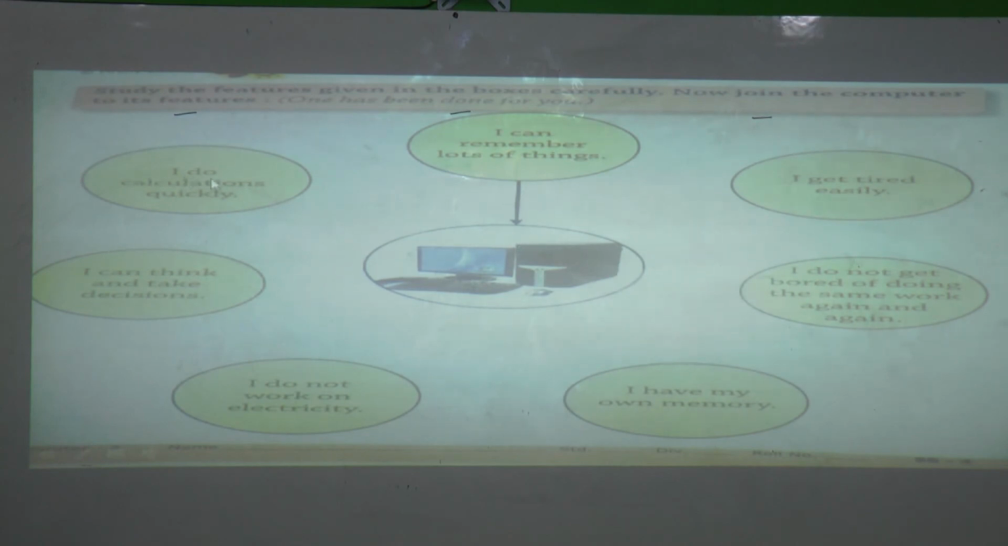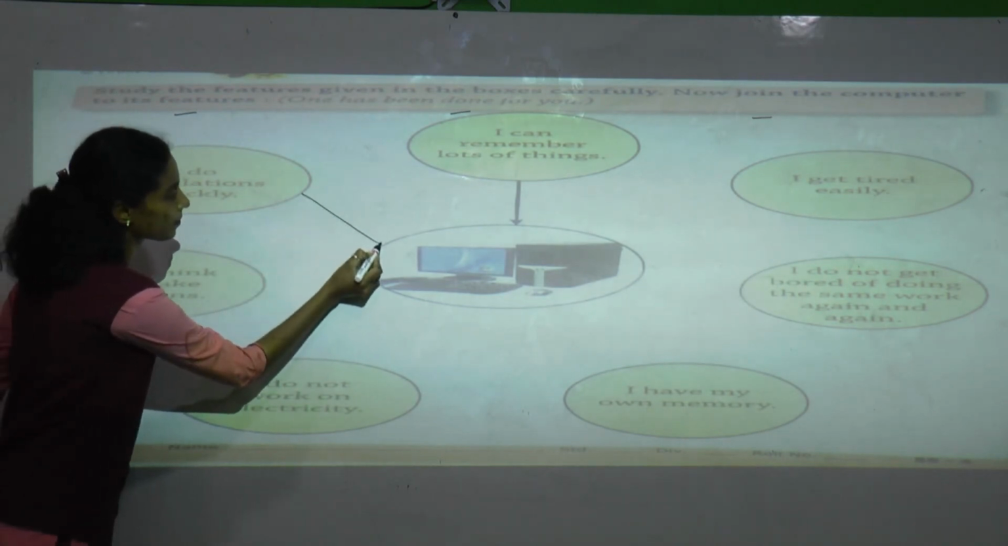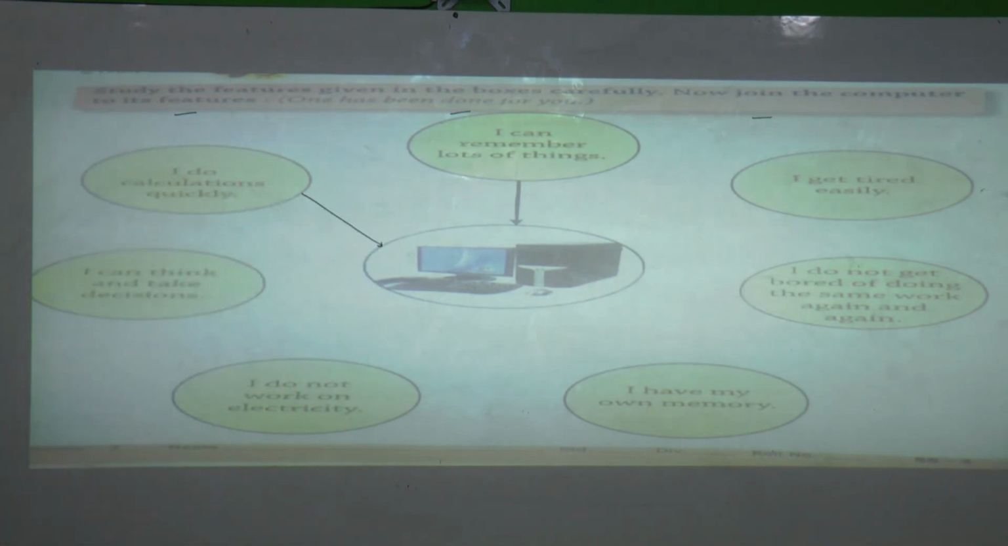Next is, I do calculation quickly. Computer can do calculation quickly, yes or no? Good, yes. Then we have to join it. Next, I can think and take decision. Can computer think and take decision? Yes or no? No. Then can we join it or not? No. Good.